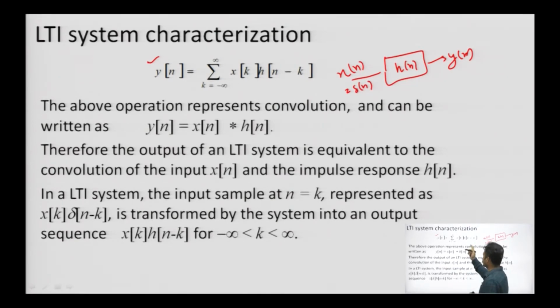So, if we talk about the characterization part, we have just talked about every instant delay-shifted version of the input signal. We are representing this with k as a variable, taking the value at every instant, and this is the response part as delta n moves, delta n minus k. So, this is the characterization of the LTI system as an output sequence.